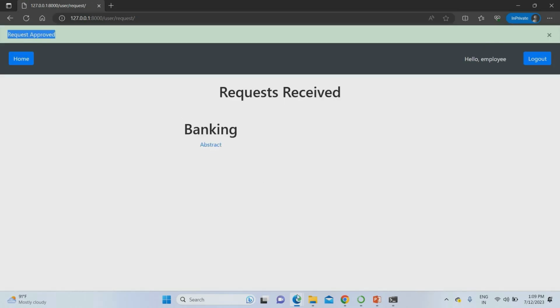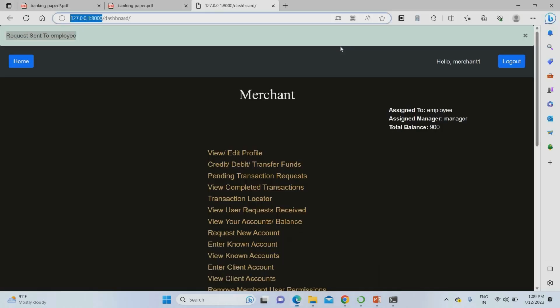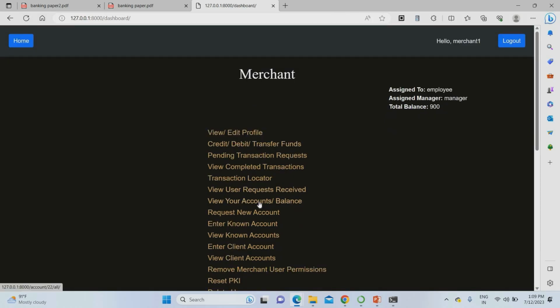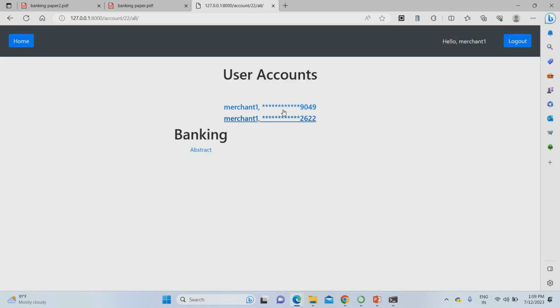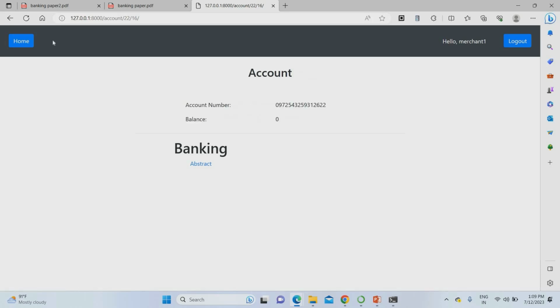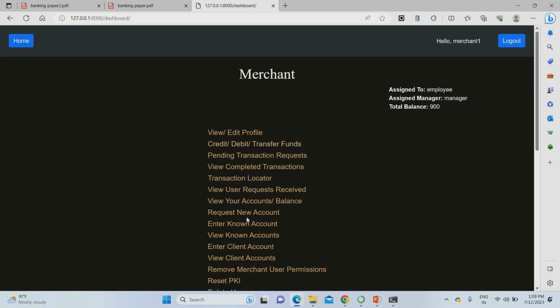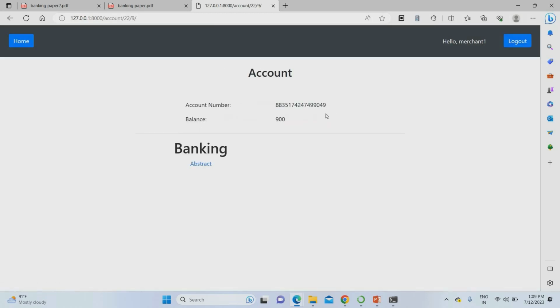So the request is approved. If you go directly to the merchant account, this is the merchant account. Now I can refresh and view your account balance. You can see two accounts here. One account has 0 balance and another account has 900 rupees balance.